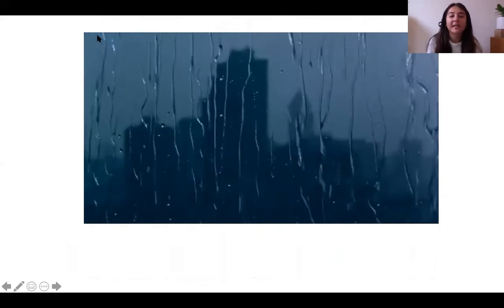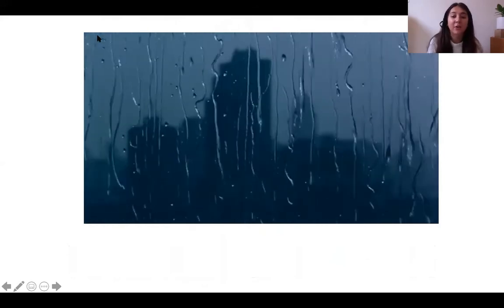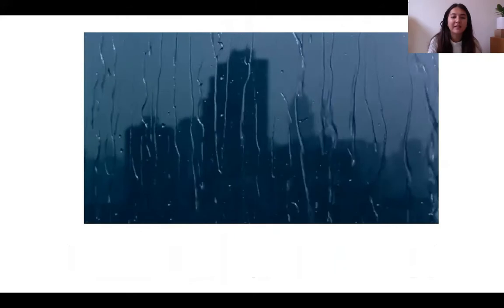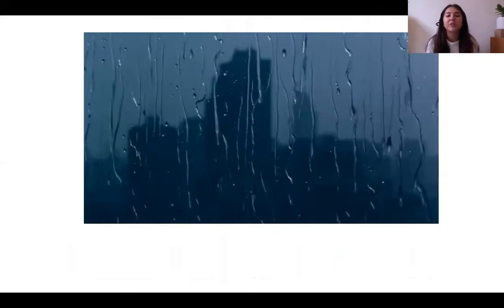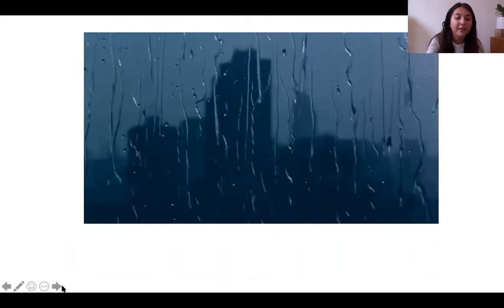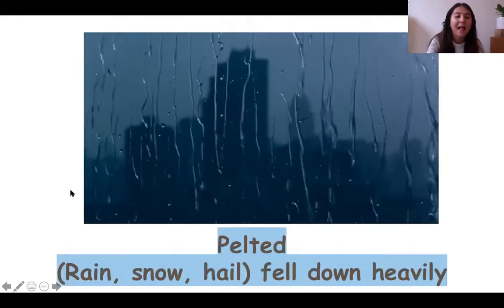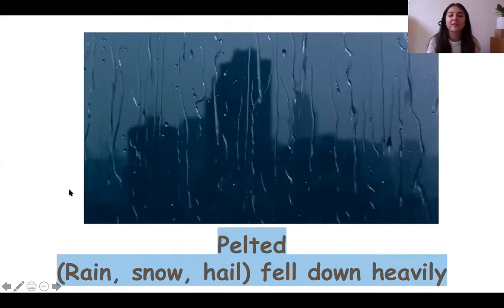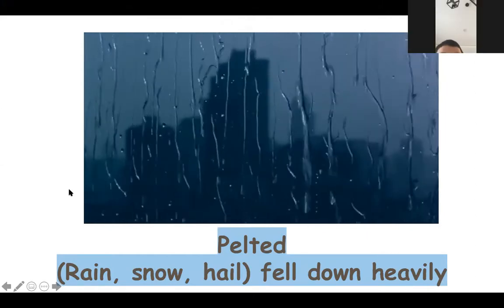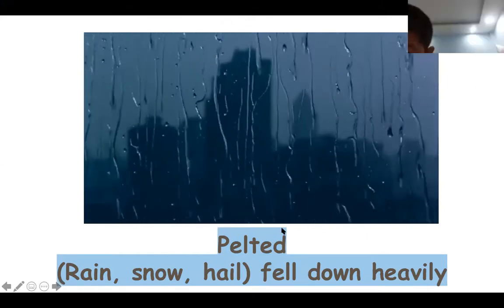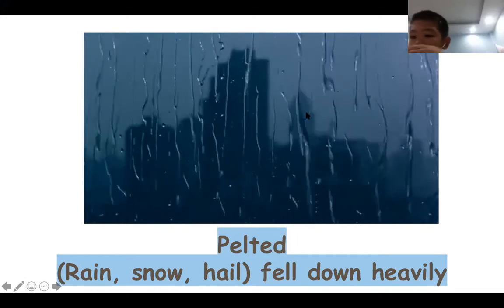Okay, next. So this word is a verb in the past tense, and it means to hit down very hard, usually talking about rain, snow, or hail. This word is pelted. Can everyone say pelted? Pelted. Lovely. Well done.